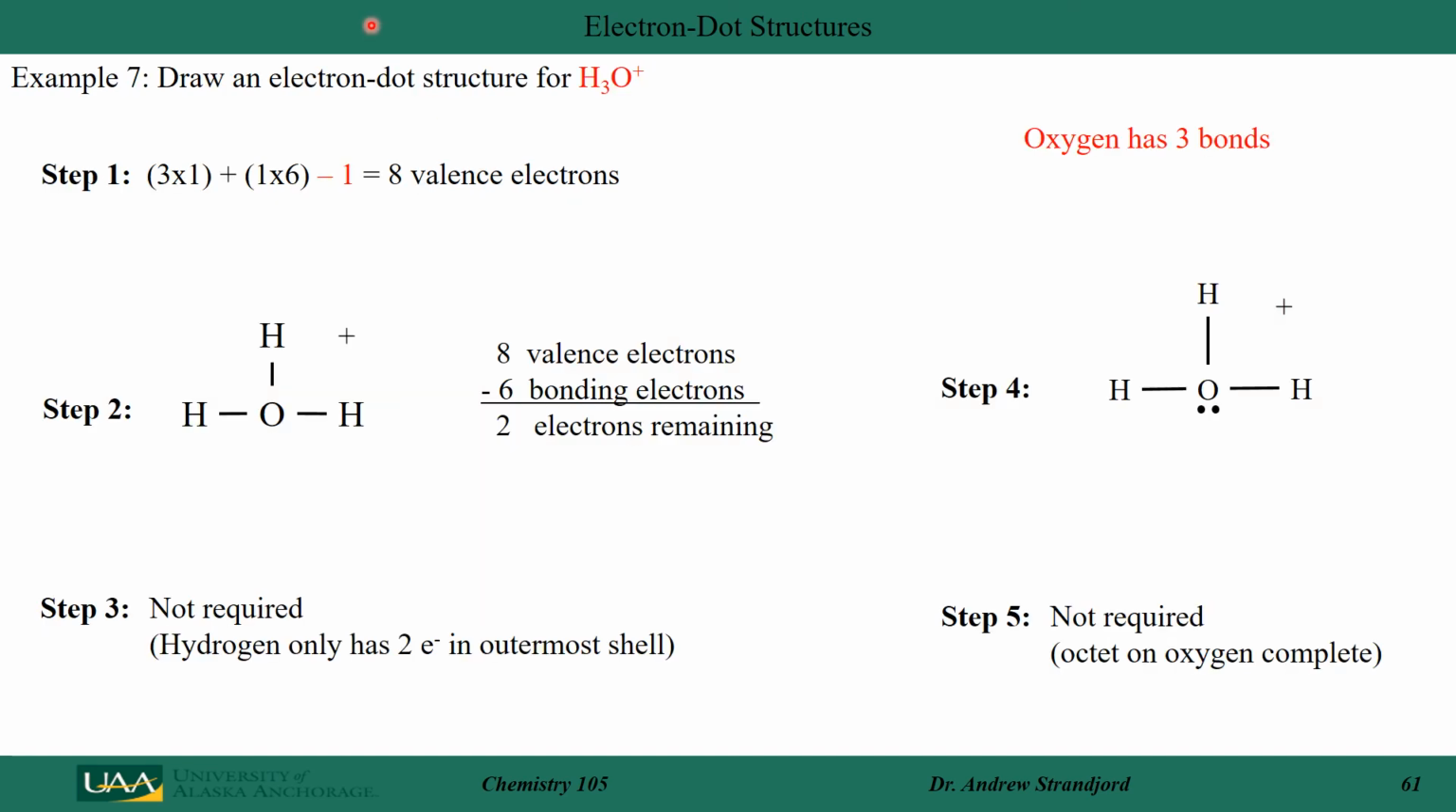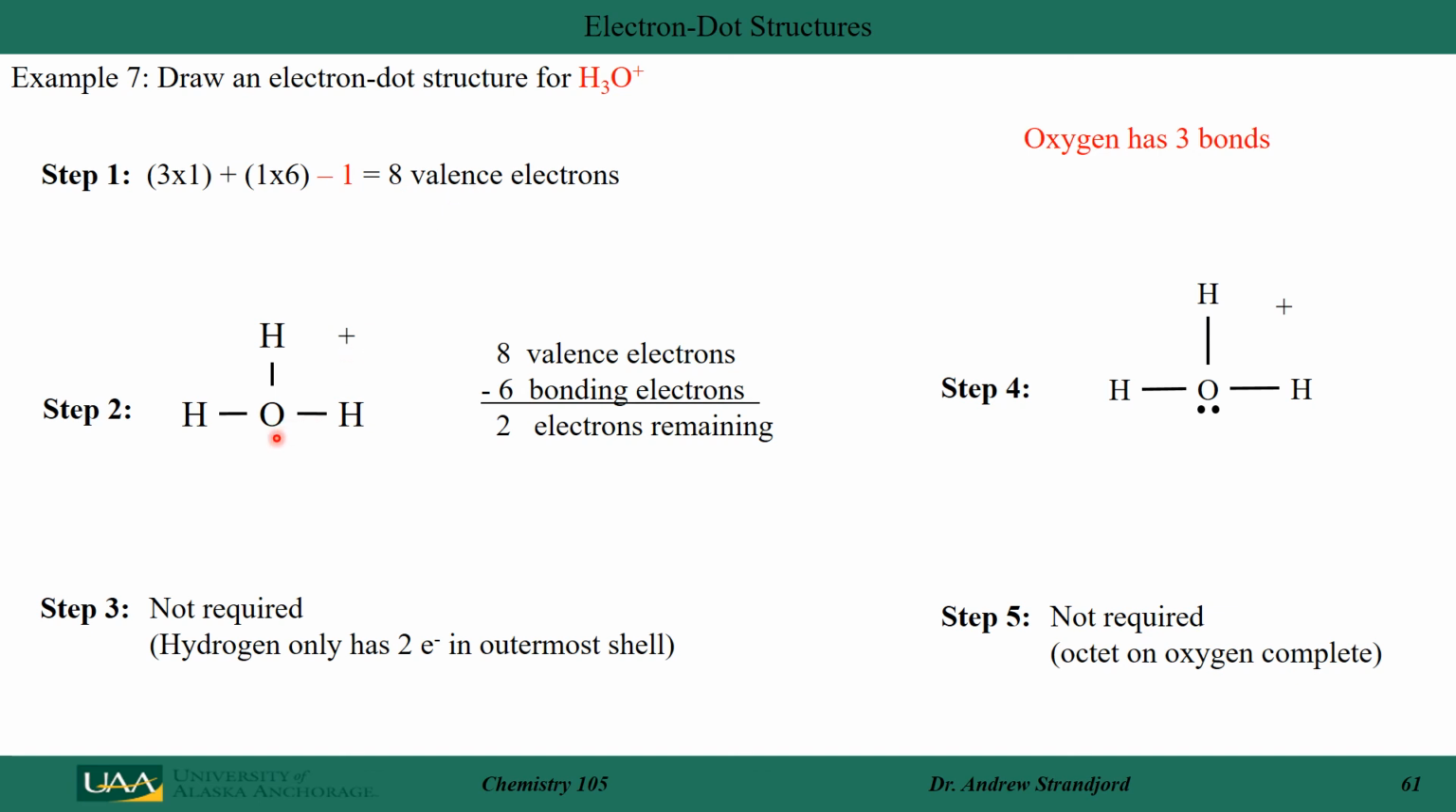Let's use the 5-step Lewis dot structure methodology for determining the electronic structure of some ions now, and let's start off with H3O+, which is a cation. I take my 3 hydrogens, each with 1 valence electron. I take my oxygen, which has 6 valence electrons, and I need to subtract 1 electron because I've made the cation. So I have 9 minus 1 equals 8 valence electrons.